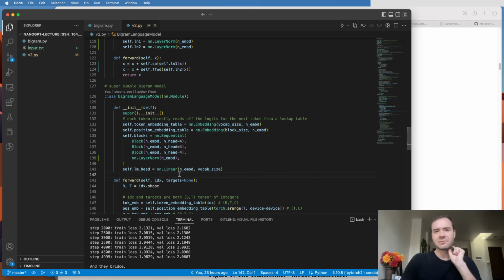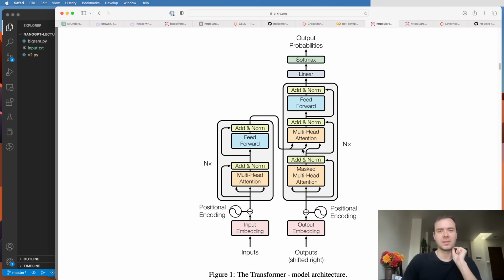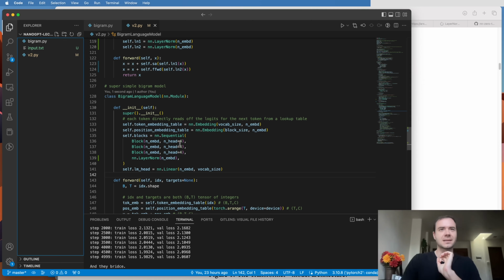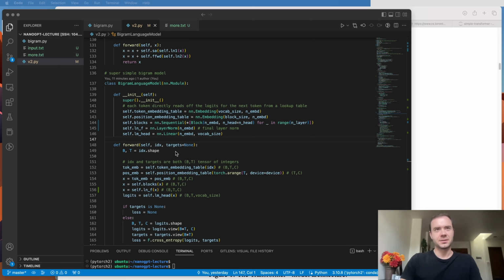So at this stage, we actually have a pretty complete transformer according to the original paper, and it's a decoder-only transformer. I'll talk about that in a second. But at this stage, the major pieces are in place, so we can try to scale this up and see how well we can push this number. Now, in order to scale out the model, I had to perform some cosmetic changes here to make it nicer.